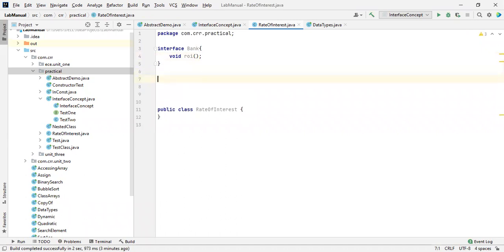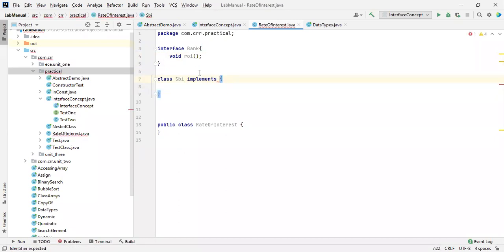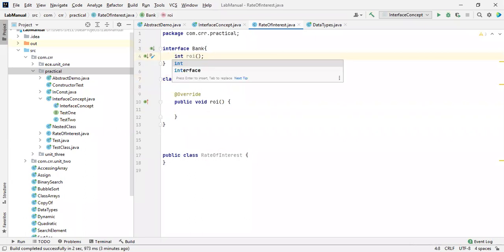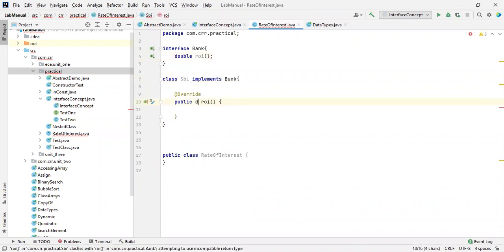Now I'm creating a class, SBI. Let me take a capital letter SBI, and there should be a class. I'm going to implement the interface Bank over here. Now we have to implement it. Here I mentioned void, I'm going to change it to double, because rate of interest is like a double, right? I need to change this one also.